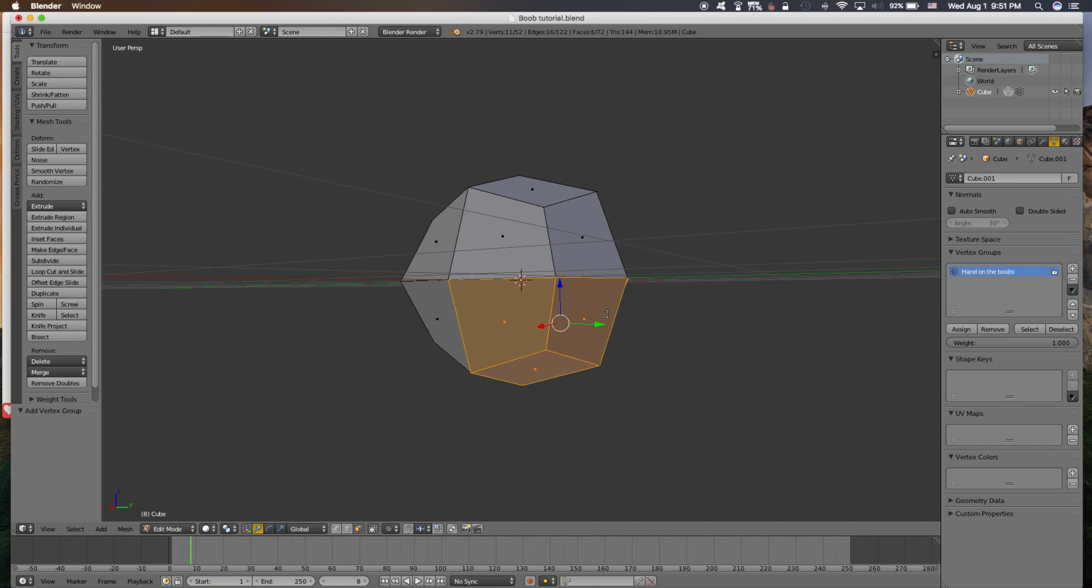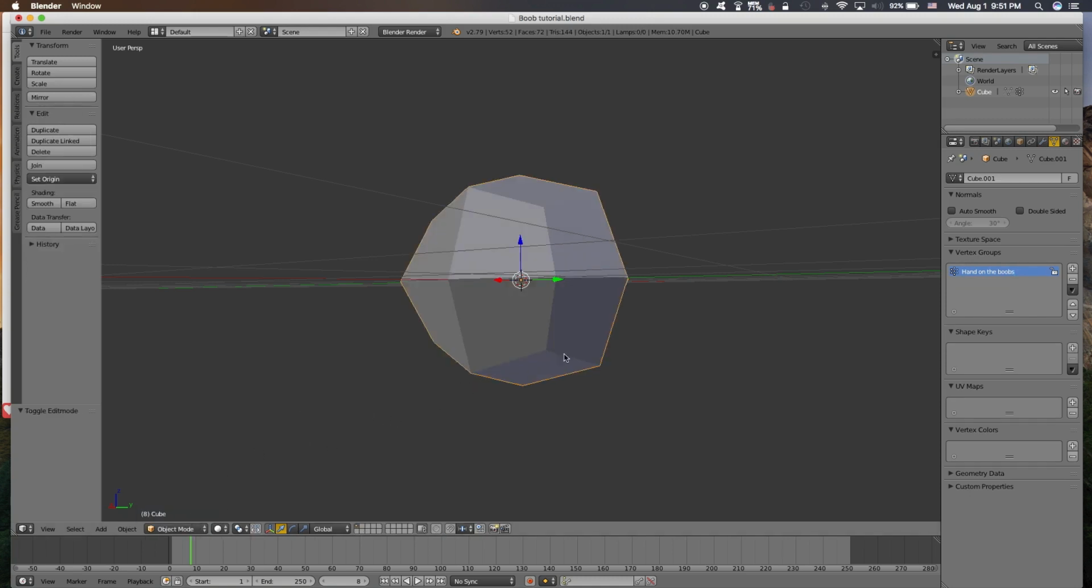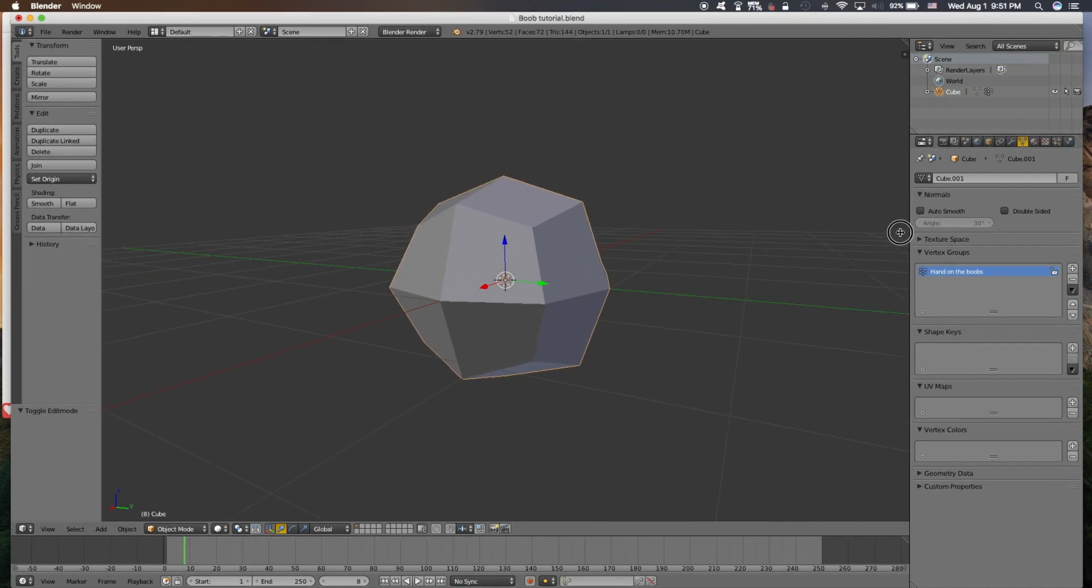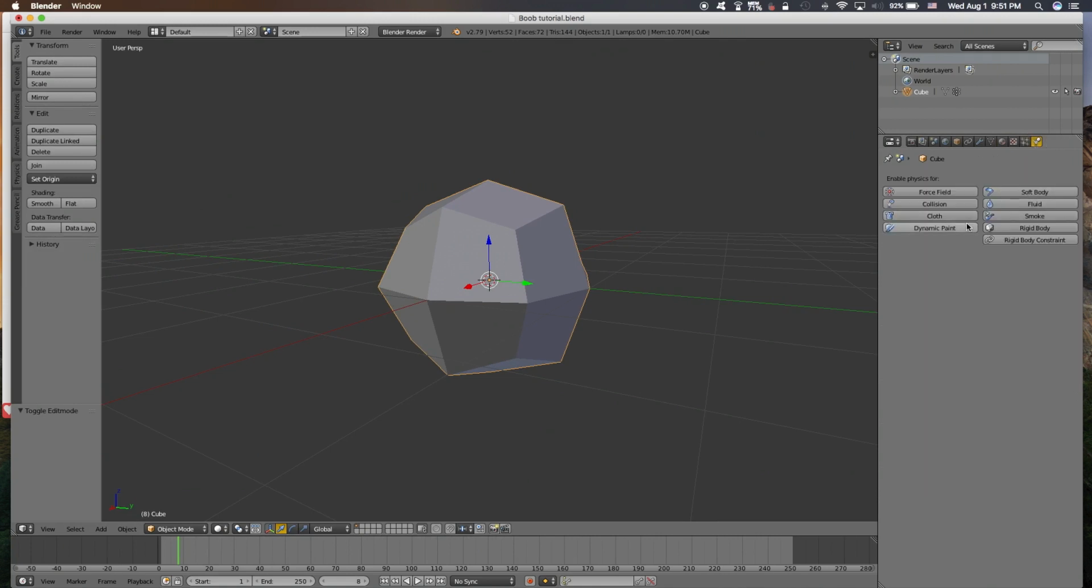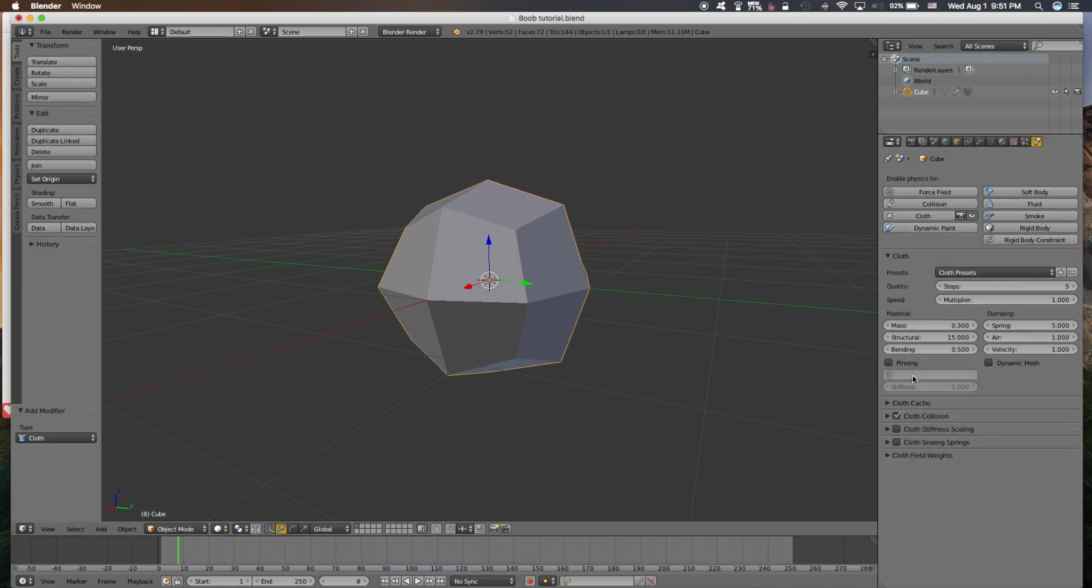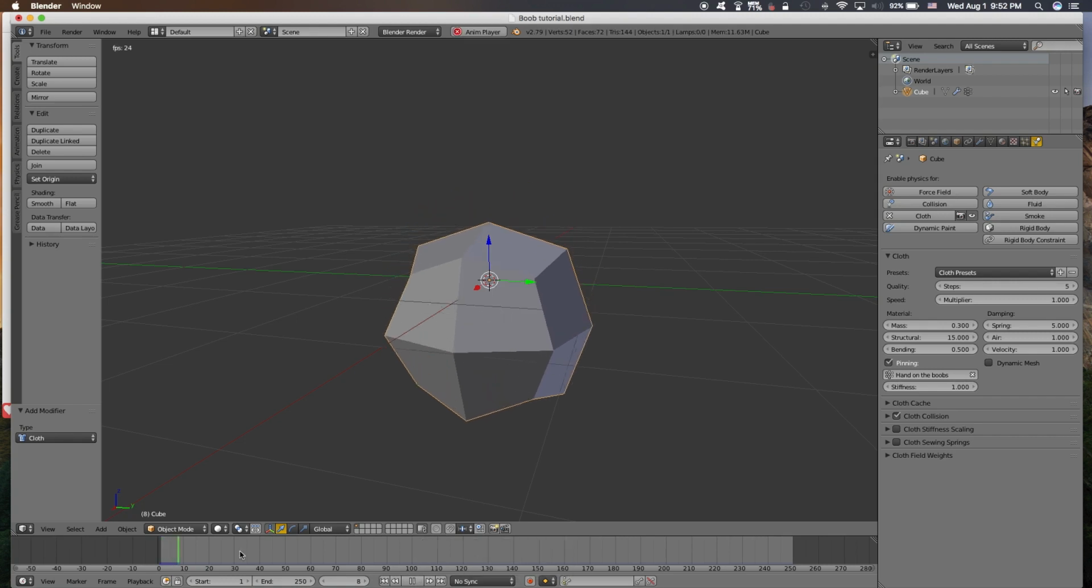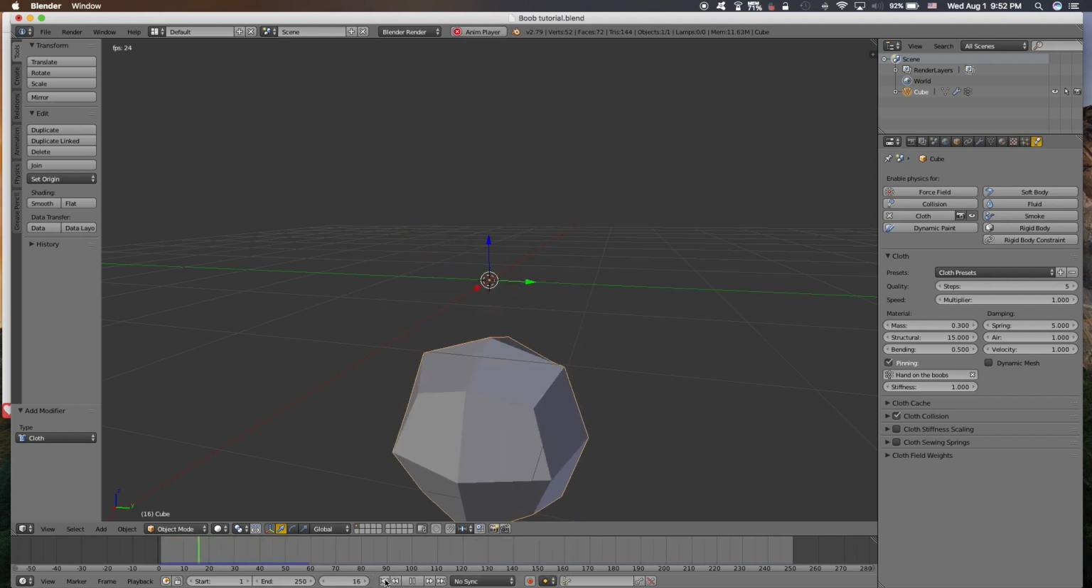Okay, after this is done, we move this a little. We go to the cloth modifier, and then we pin this to the hand on the boob. Okay, we're done on this part by making the hand that cradle the boob. You can know if you succeeded or not by pressing Alt A or this.